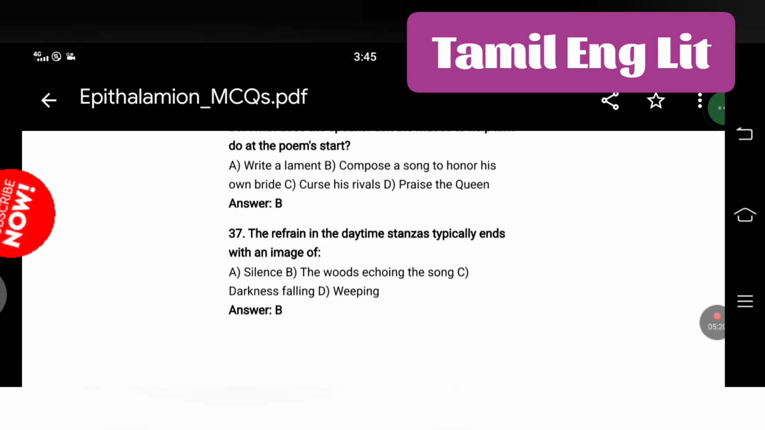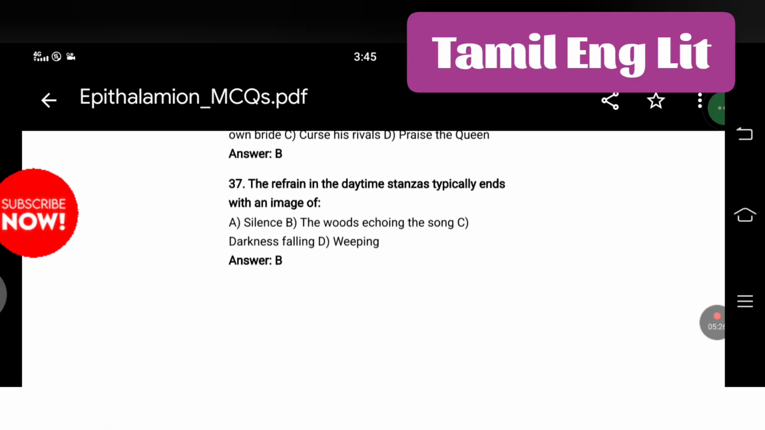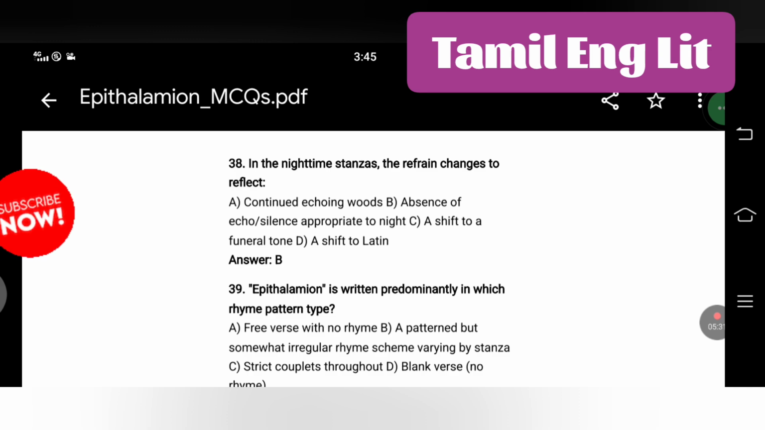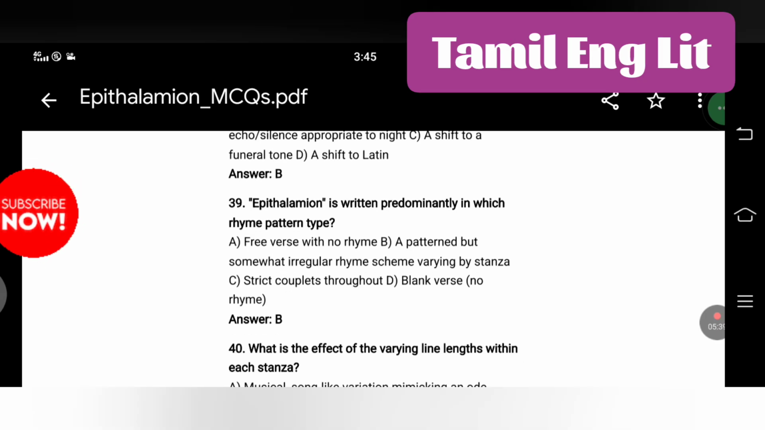The refrain in the daytime stanzas typically ends with an image of the woods echoing the song. Next question: in the nighttime stanzas, the refrain changes to reflect absence of echo, or silence appropriate to night. Epithalamion is written predominantly in which rhyme pattern type? A patterned but somewhat irregular rhyme scheme varying by stanza.